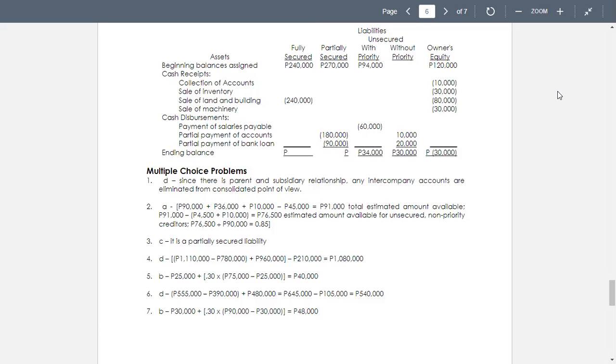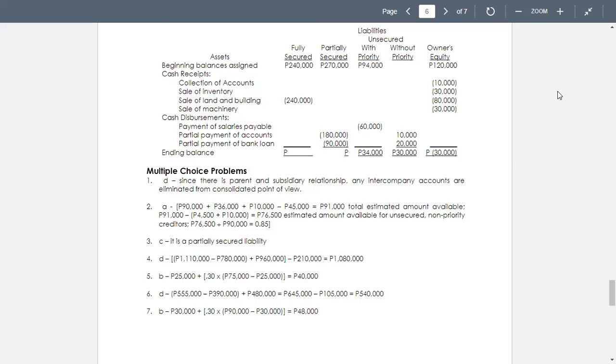Then we deduct fully secured creditors, 390,000. And then we have to add 480,000, the free assets. So you get 540 in number 6. That's letter B. Number 7, the question is the amount realized by Arrow on this note.